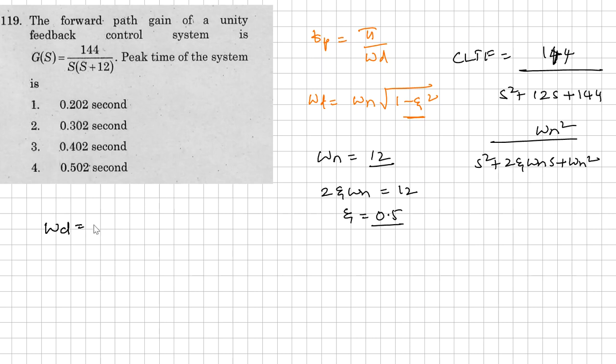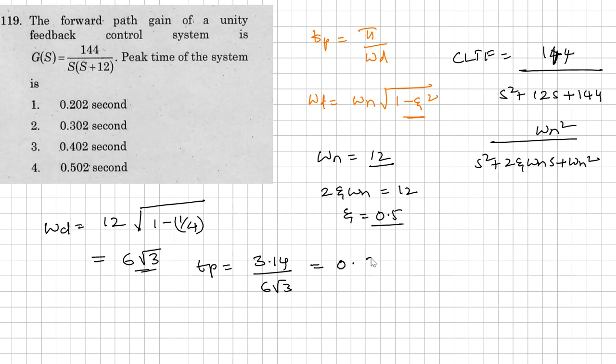Now omega d we want. So omega d is nothing but natural frequency of oscillation, which is 12, into square root of 1 minus zeta square, means 1 by 4 here. So simplify this, we will get it as 6 into root 3, got it, right? Now Tp, the peak time, is equal to pi, which means 3.14, divided by 6 root 3. So this value is going to be 0.3021. So answer will be option 2. So that's the answer for this question here. Units will be seconds here.